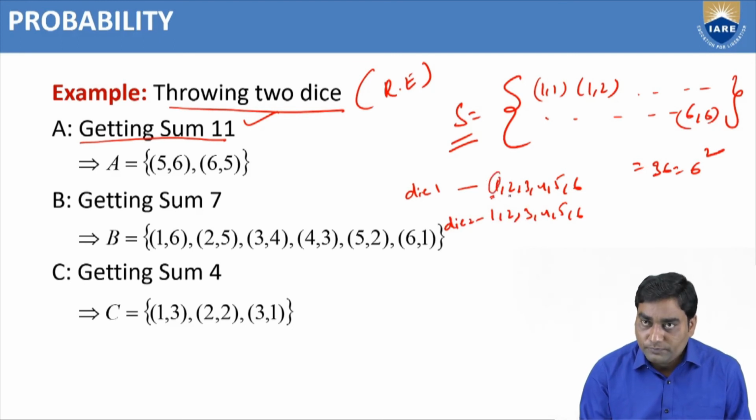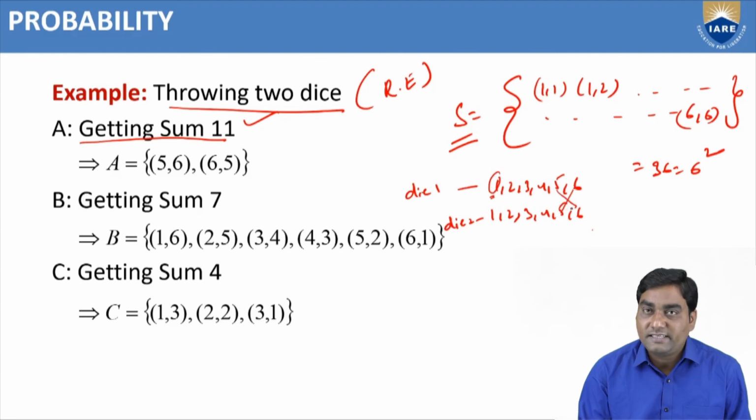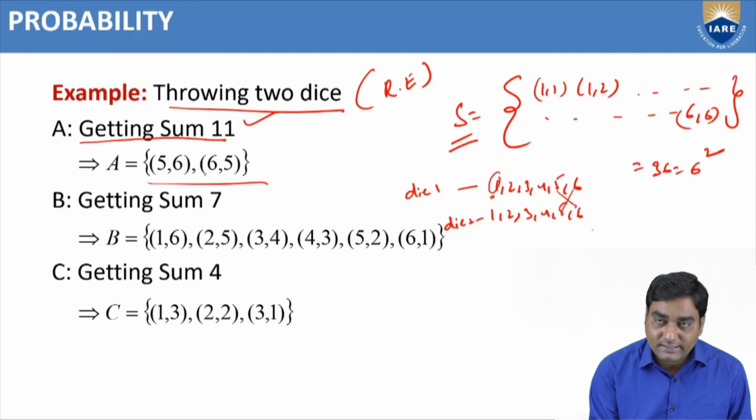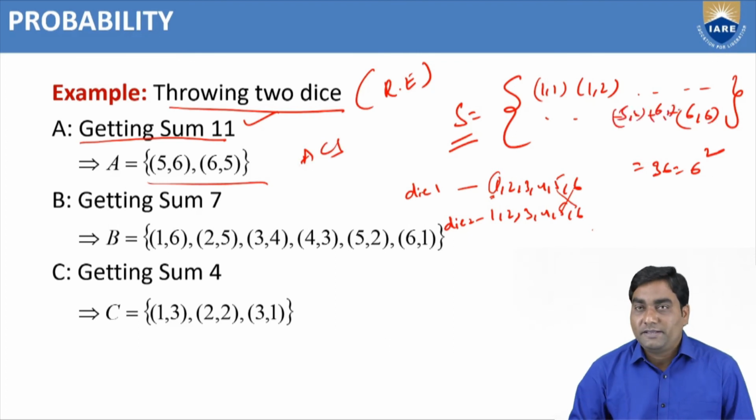Similarly with 2, 3 and 4 also we are not going to get 11. But 5 plus 6 is 11, and 6 plus 5 is 11. So only 2 options are there. So A equals 5,6 and 6,5. This A is also a subset of S, because 5,6 and 6,5 are in the sample space.